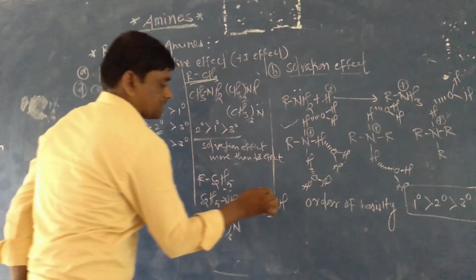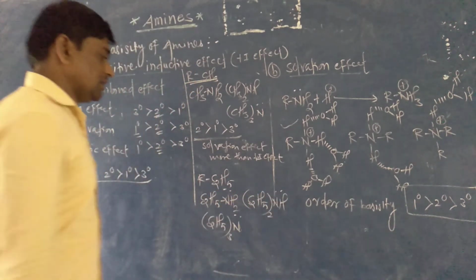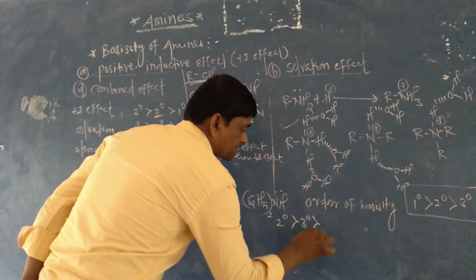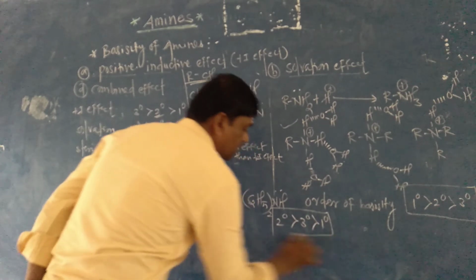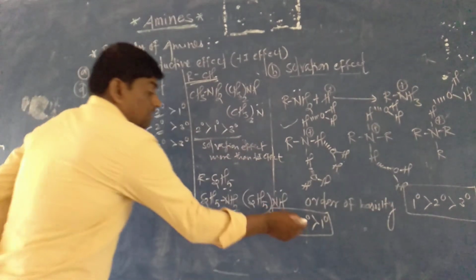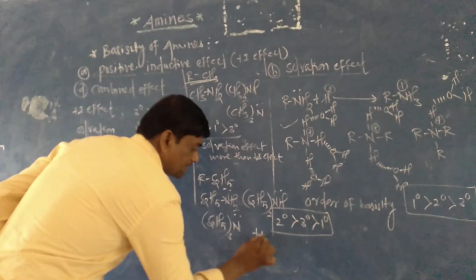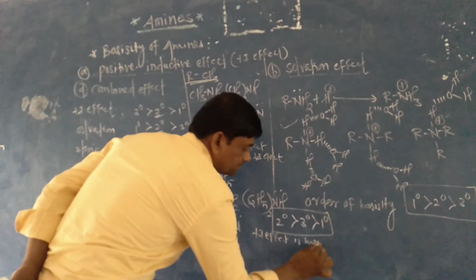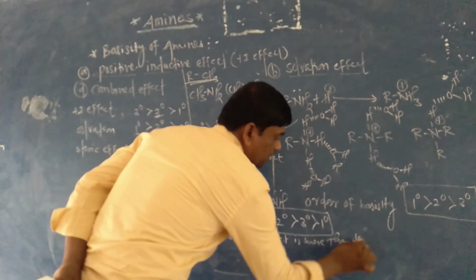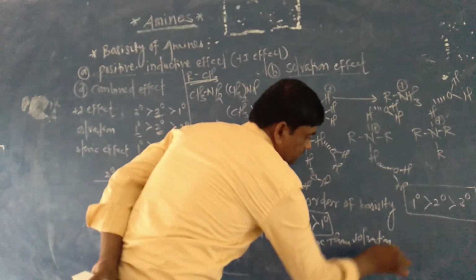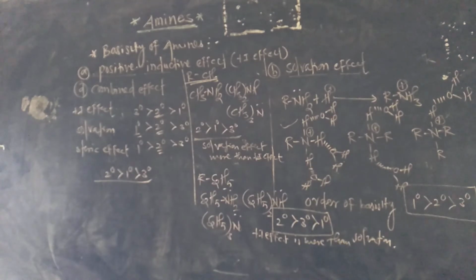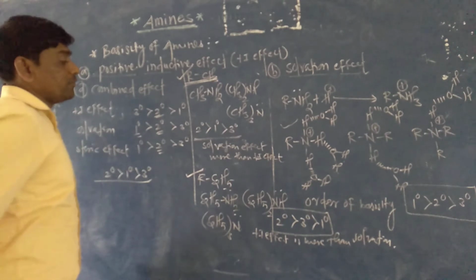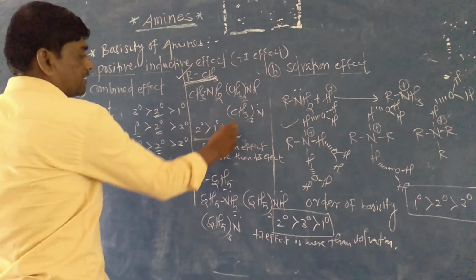In this case, secondary is greater than tertiary is greater than primary, because the plus I effect is more than the solvation effect. So we can remember that when the alkyl group is methyl, secondary is greater than primary is greater than tertiary.